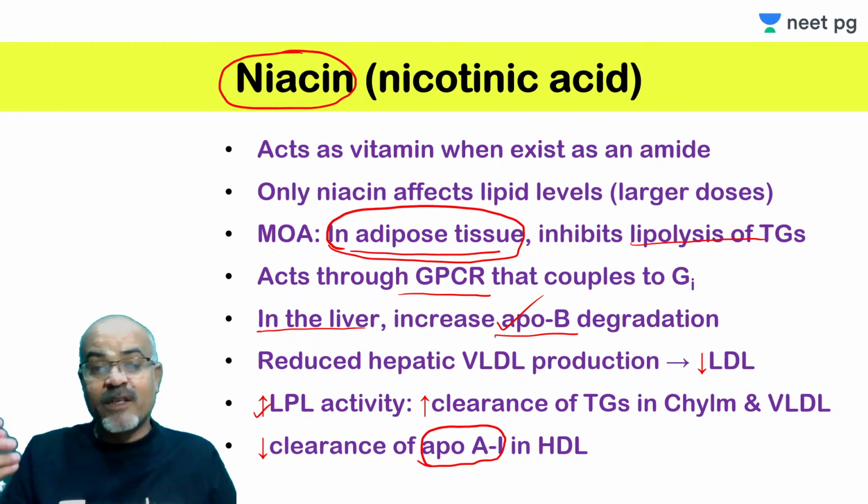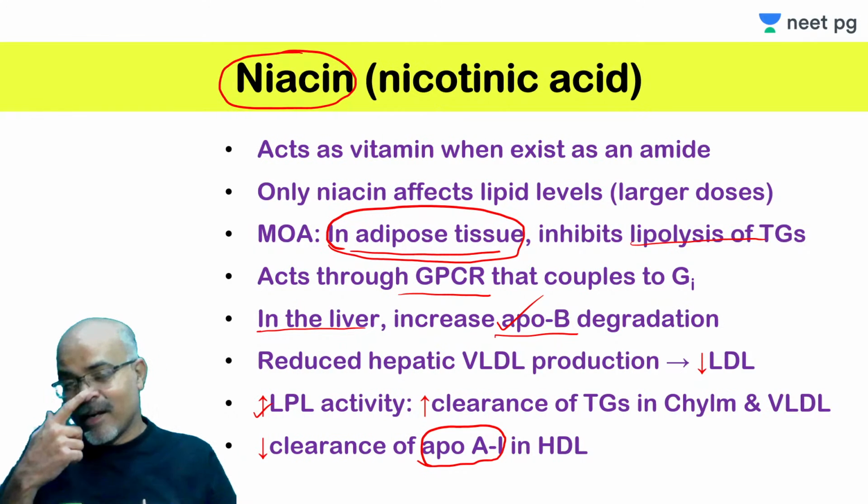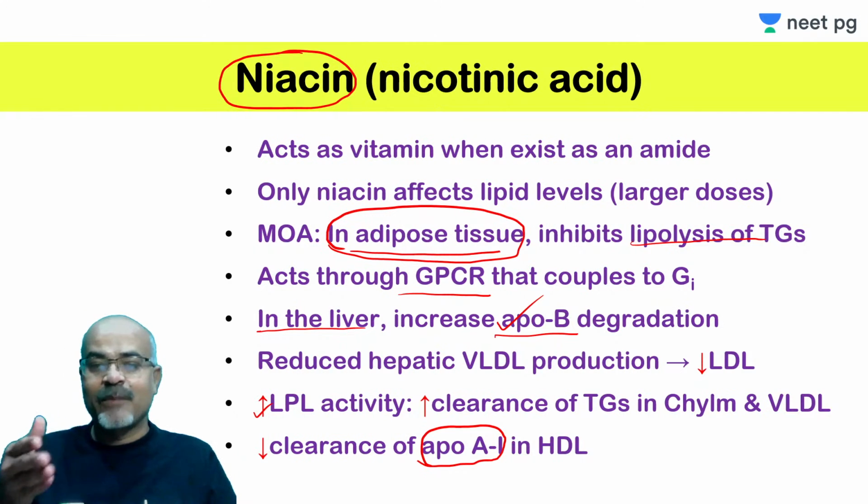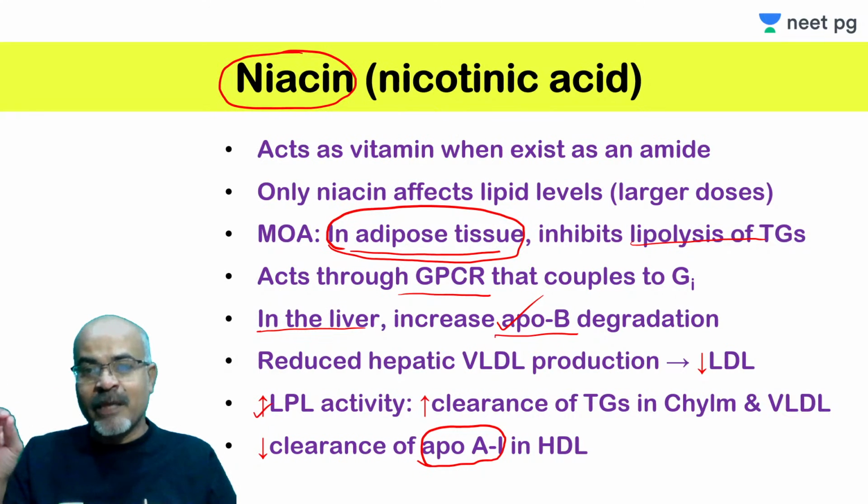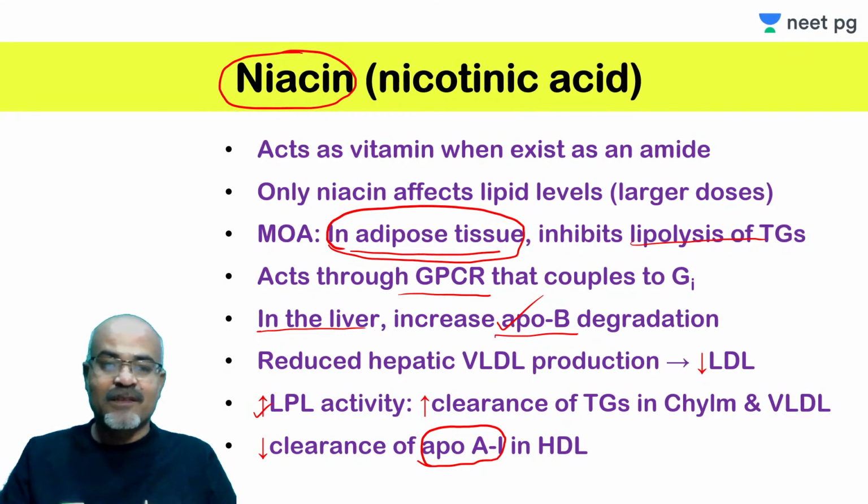ApoA1 is very important for HDL. Though ApoA2 is also there, ApoA1 has more importance in the case of HDL. That is why they are called alpha lipoproteins, the high density lipoproteins. LDL and VLDL are all associated with ApoB. Chylomicron is with ApoB48, and LDLs are ApoB100. That is why they are called beta lipoproteins.